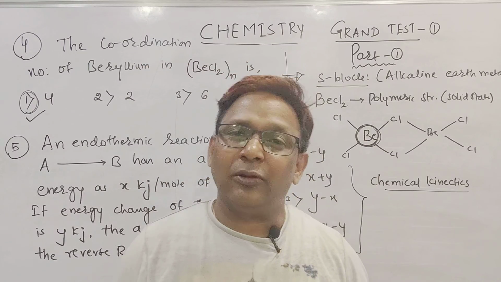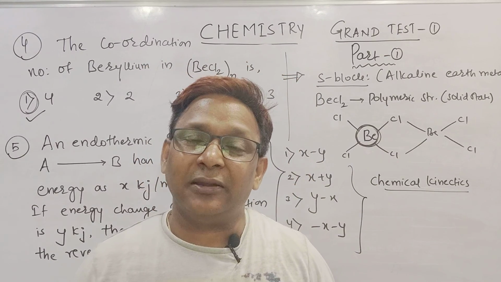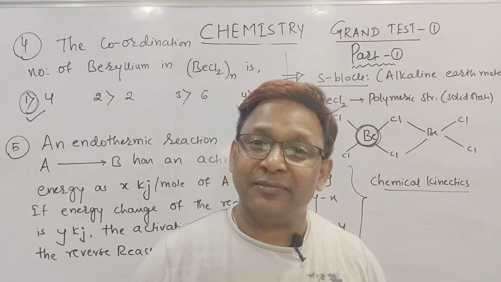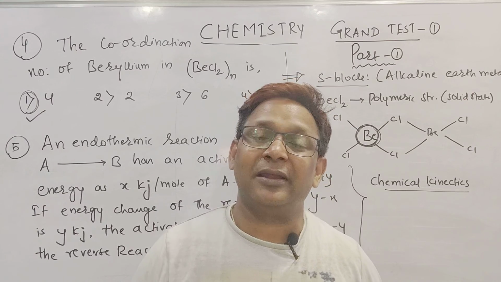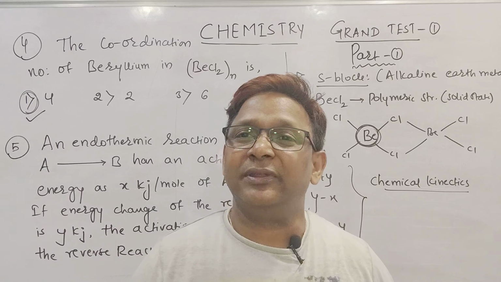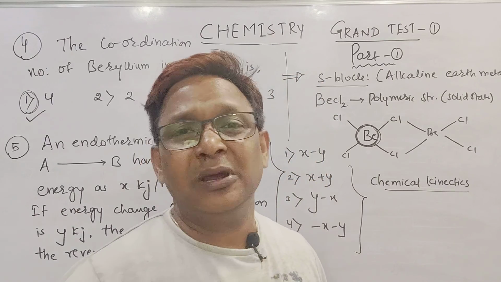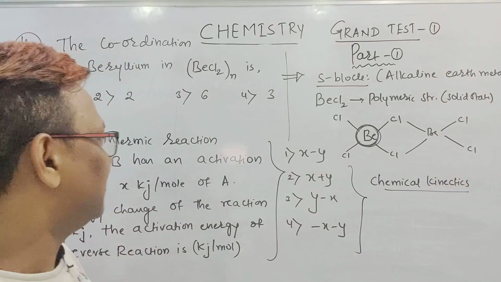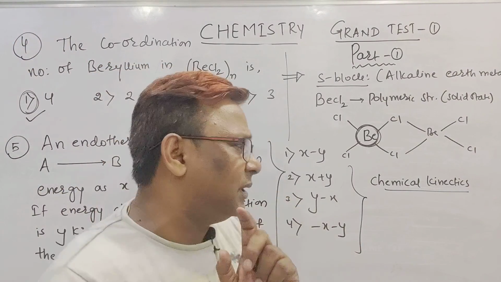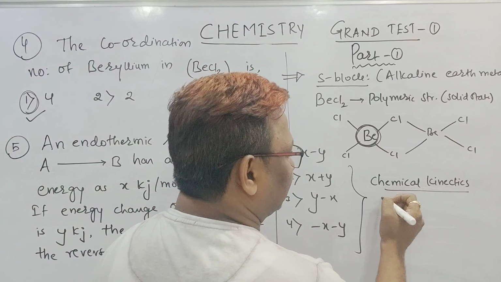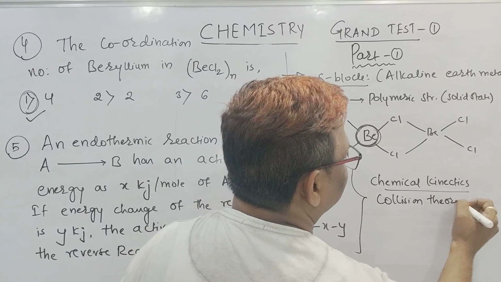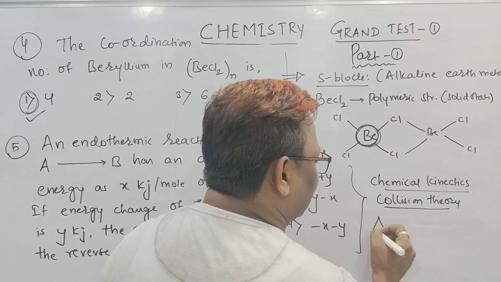Beta, two molecules will collide. When two molecules collide, the collision may or may not give rise to the product. But if the colliding molecules have the activation energy, they are called activated molecules, and when activated molecules collide, they always give rise to the formation of product. That concept is given here. We could explain it with a graph, but instead of the graph, I will tell you a simple method. In this chapter, the subtopic is collision theory of reaction rate, and there is a simple trick.